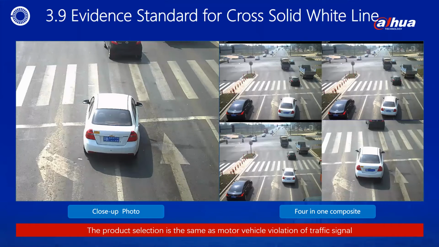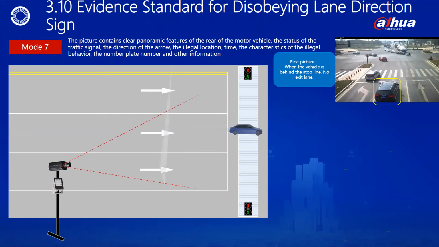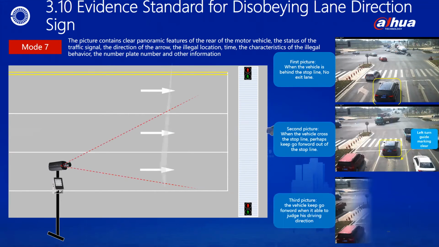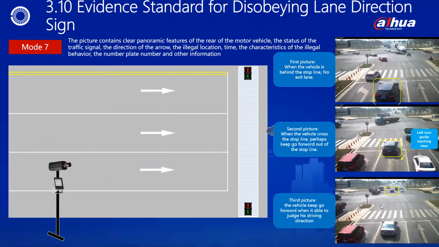Page 3.10 Evidence Standard for Disobeying Lane Direction Sign. This is an illegal act of motor vehicles not following the instructions of guide signs, at the same time in the scene of motor vehicles running red lights. You can see the motor vehicle going straight through the left turn lane. The third picture is required to clearly show the exit direction of the vehicle.